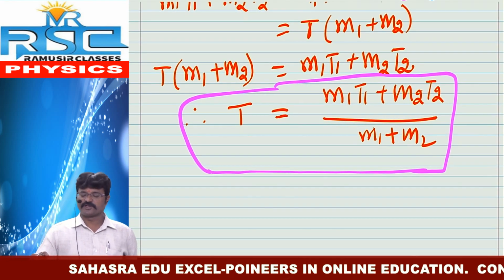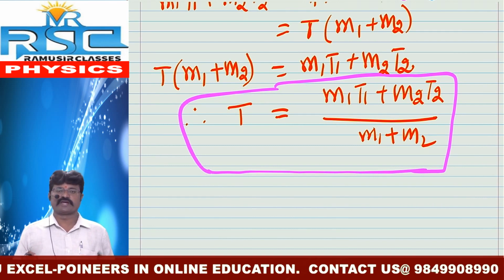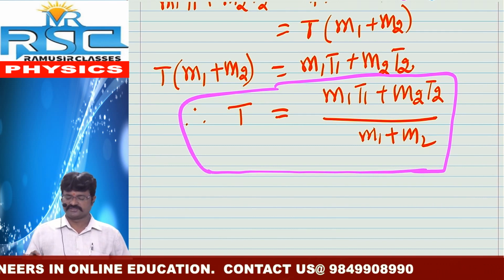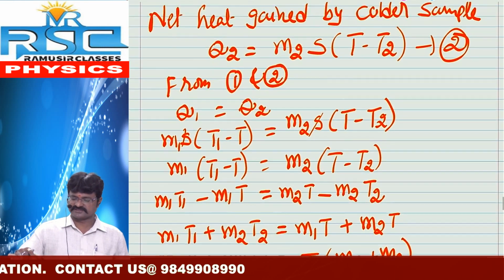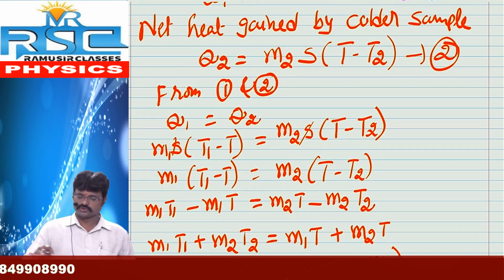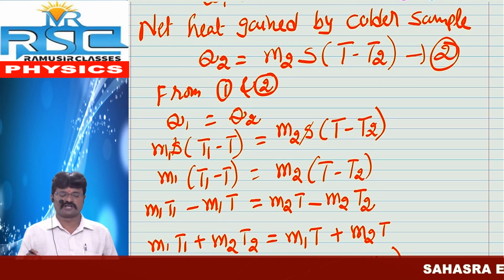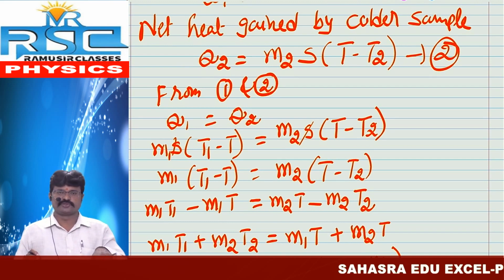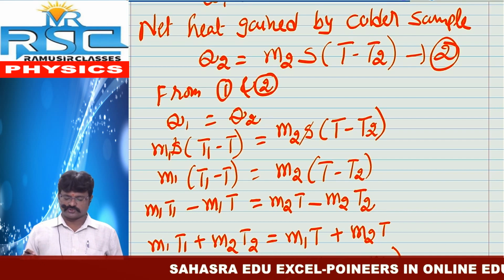So what about this formula? Capital T is equal to M1 T1 plus M2 T2 by M1 plus M2. This is an important formula. So how is it possible? We already discussed step by step. Equation 1, equation 2, from 1 and 2, we have to balance these two. Q1 is equal to Q2 because net heat lost by the hotter sample is equal to net heat gained by the colder sample.